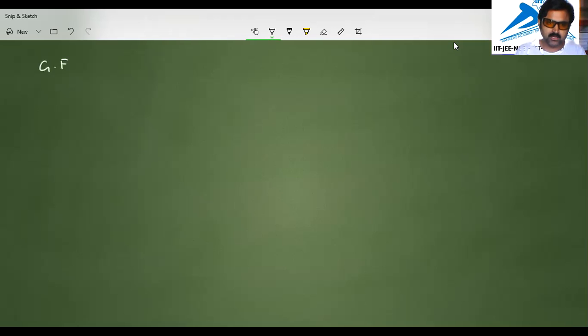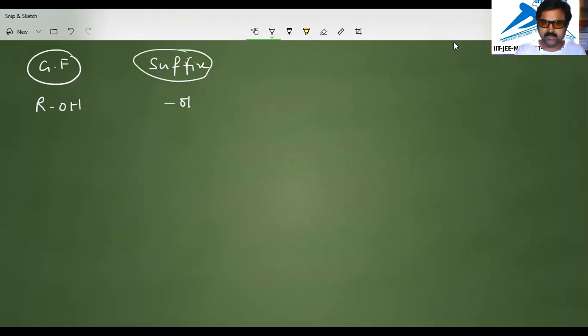If you take the general formula ROH, what is the suffix? The suffix we call ol, that is the main functional group.